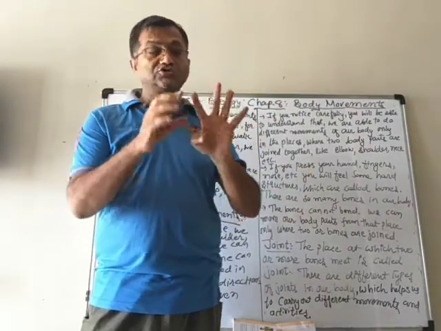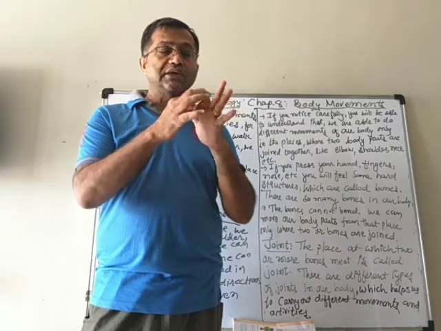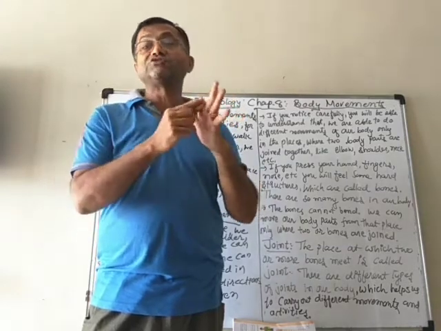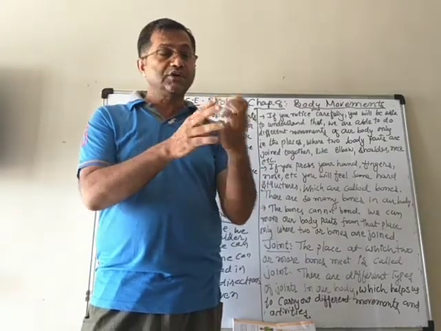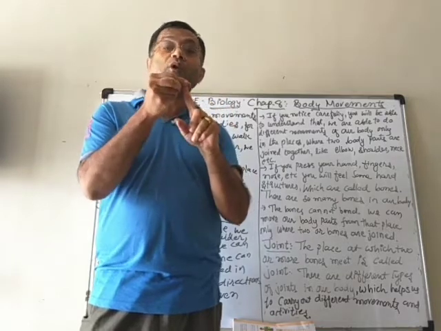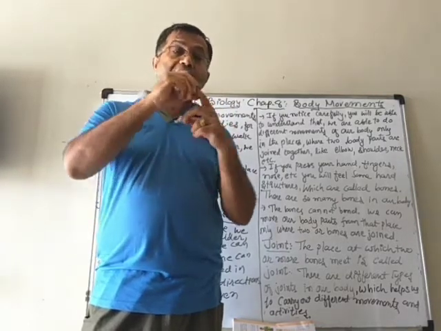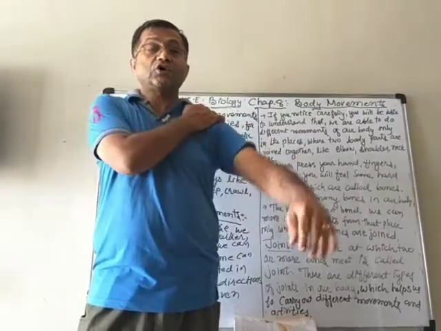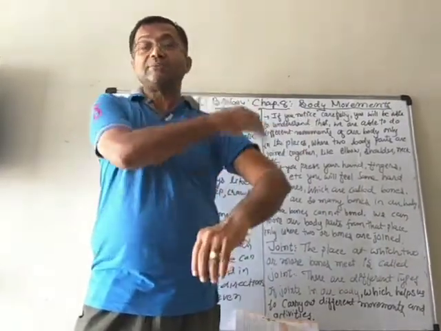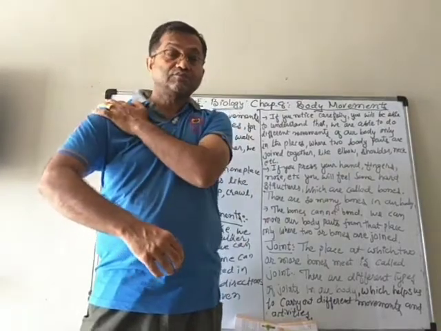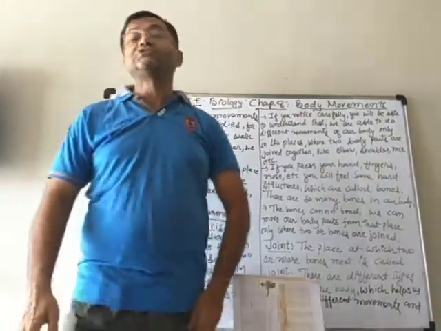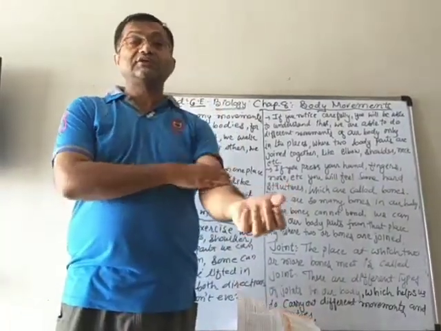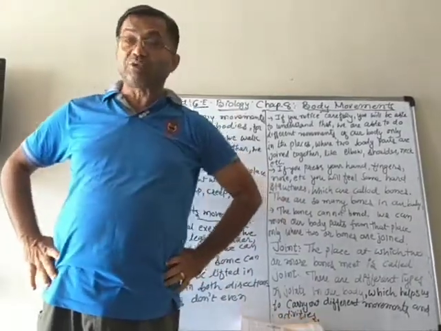Similarly in your fingers also, as I told you, those are the bones which are meeting each other. It is not made up of one bone. And therefore, at the part where the 2 bones are meeting, the movement is possible. Wherever a joint is possible, the movement is possible.